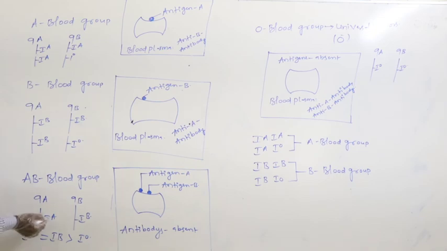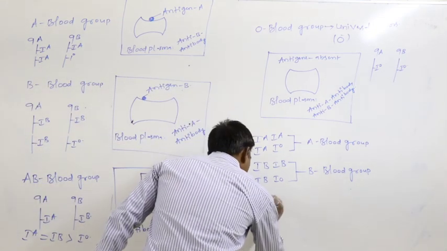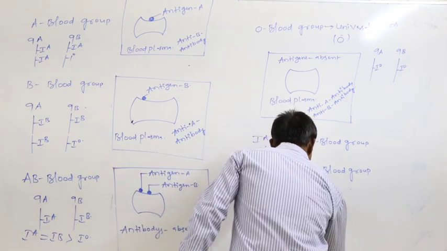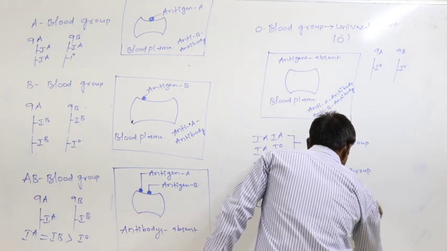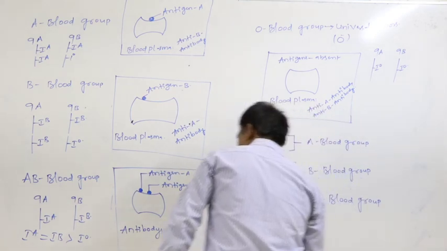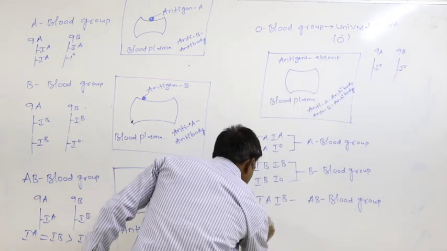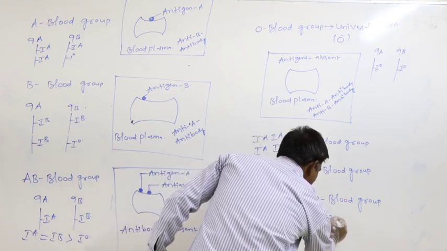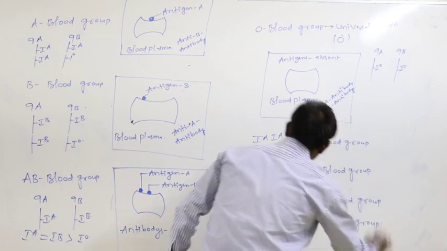Similarly, IAIB genotype is responsible for formation of AB blood group. Again, IOIO is responsible for the formation of the O blood group.